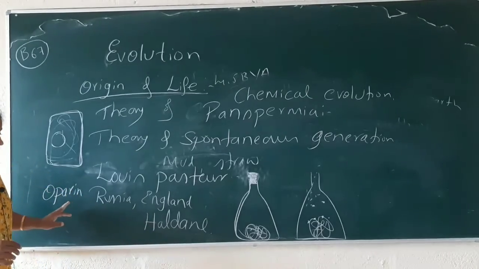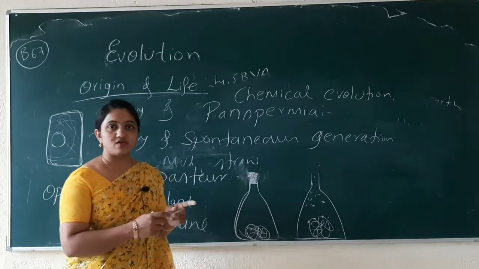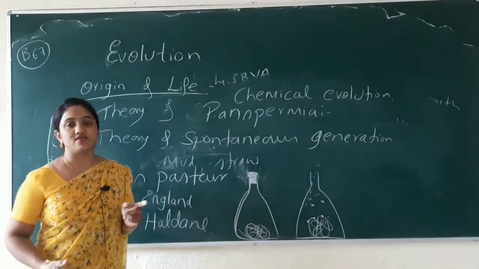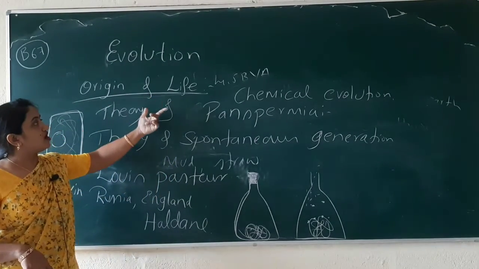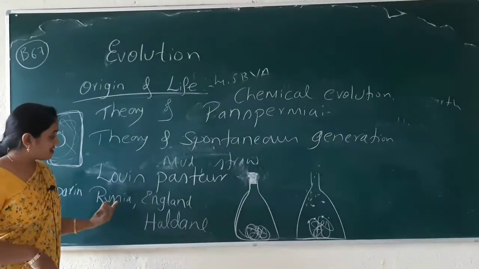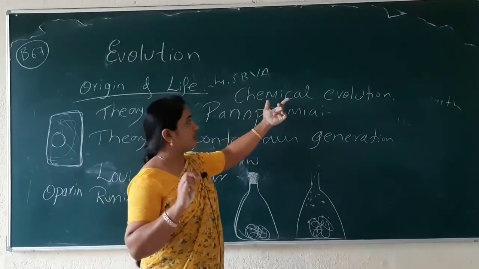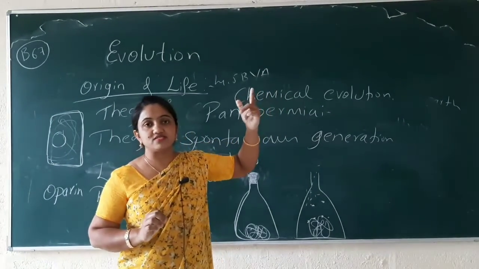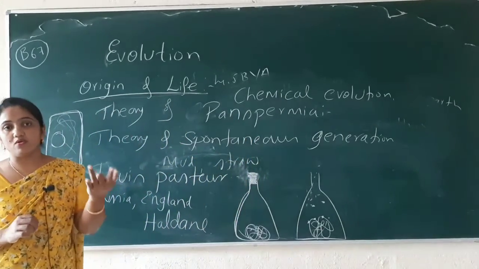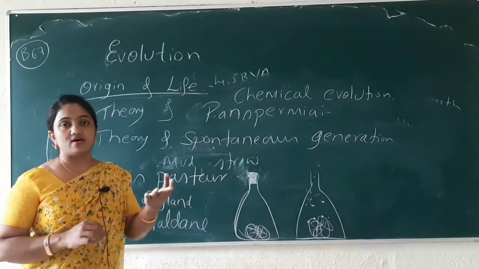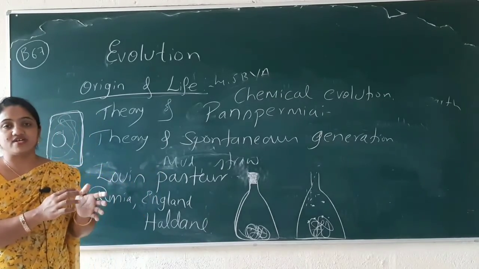Oparin and Haldane succeeded in expressing their discovery of how life evolved. They said life has originated from inorganic constituents like methane, ammonia, sugars and all these inorganic constituents.